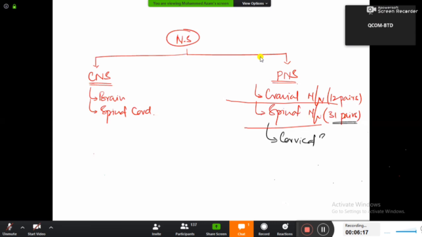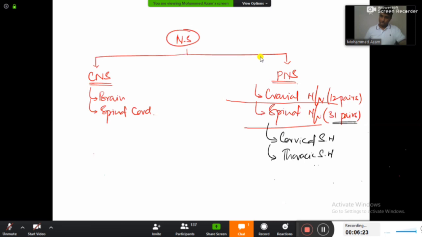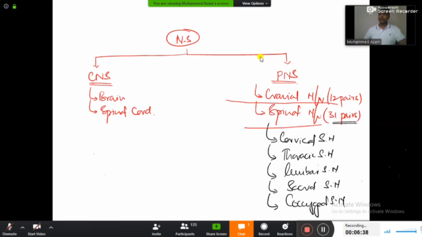cervical spinal nerves, then the thoracic spinal nerves, and then the lumbar spinal nerves, and then sacral spinal nerves, and then coccygeal spinal nerves. Fine. So all these 31 pairs of the spinal nerves are in turn divided into cervical, thoracic, lumbar, sacral, and coccygeal. Now out of these 31 pairs, how many will be the cervical spinal nerves?